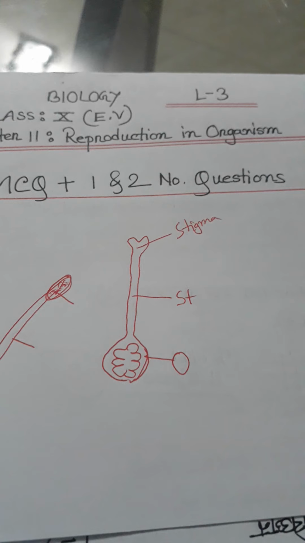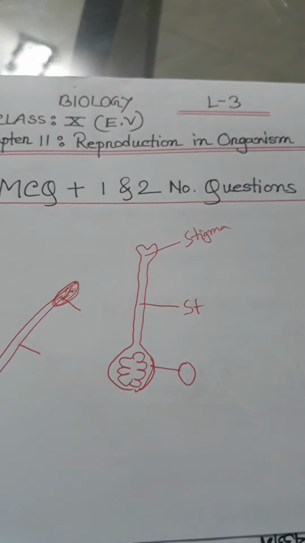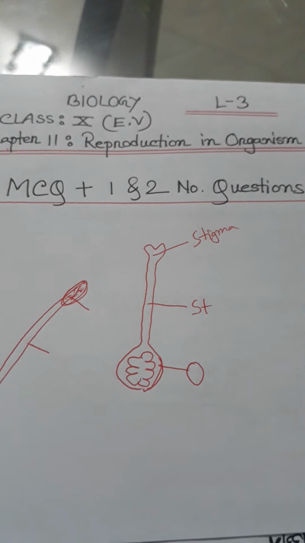Then inflorescence. What is inflorescence? A cluster of flowers arranged on a branch of a tree is called inflorescence. Clusters of flowers, many flowers. Clusters of flowers arranged on a branch of a tree is called inflorescence.